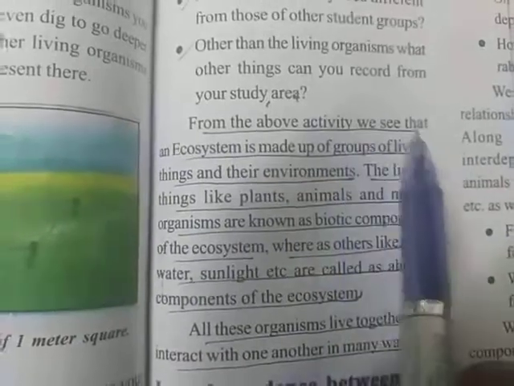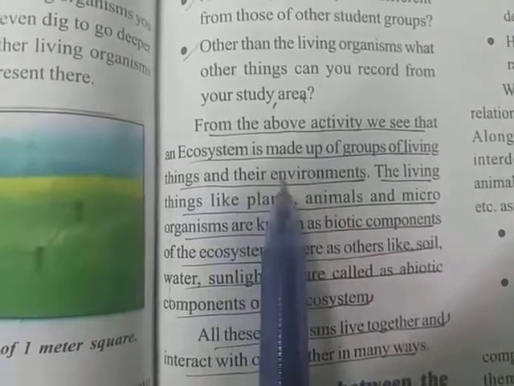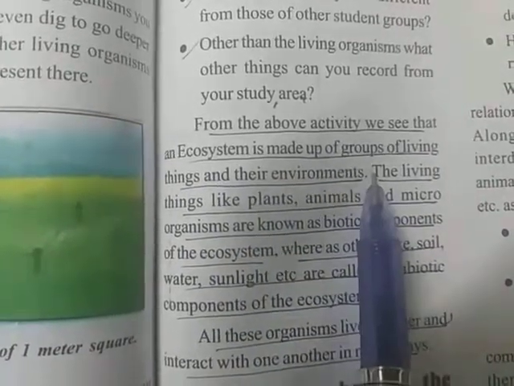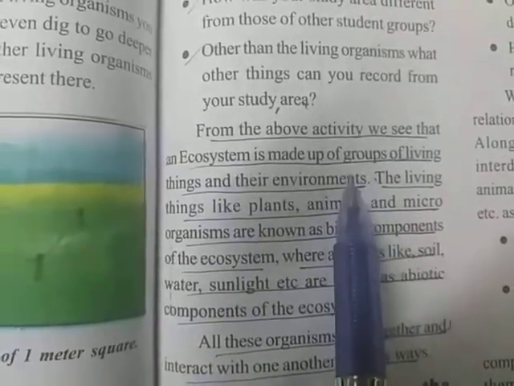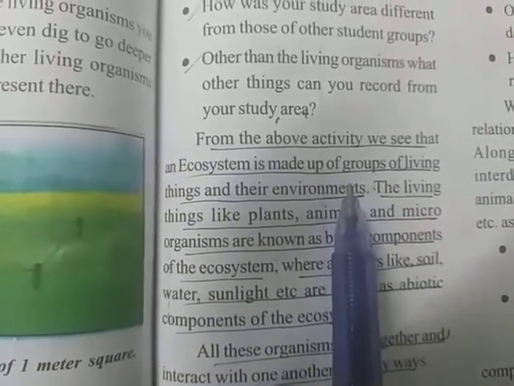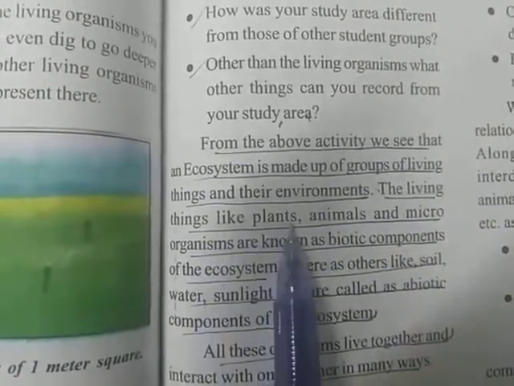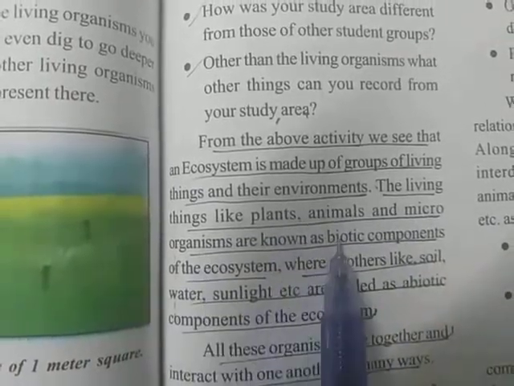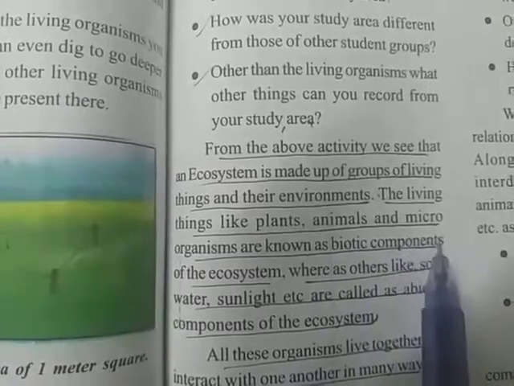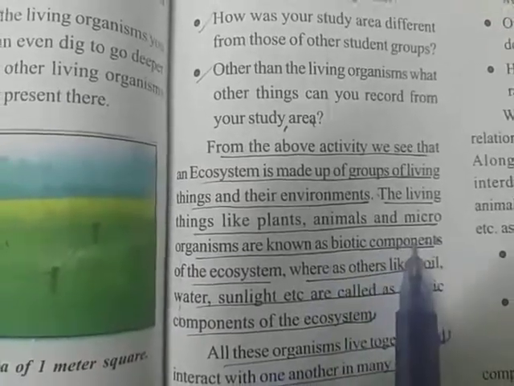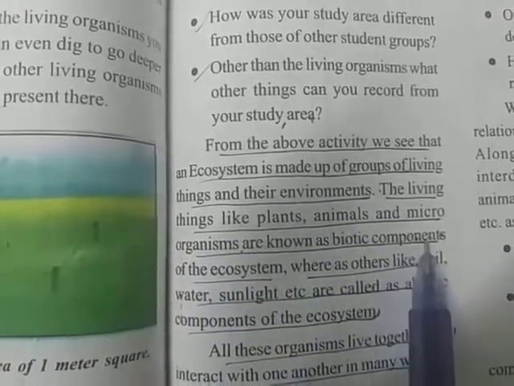Next, from the above activity, we see that an ecosystem is made up of a group of living things and their environments. So, based on the above activity, what we are going to conclude is that an ecosystem contains many living things and also non-living things. The living things like plants, animals, and microorganisms are known as biotic components. What do you know about biotic components? The components which have life are called biotic components. Plants, animals, and microorganisms, these all are biotic components.